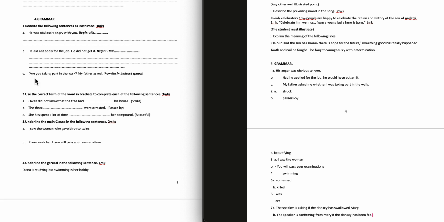Question 1C. "Are you taking part in the work?" My father asked. Rewrite in indirect speech. My father asked whether I was taking part in the work.